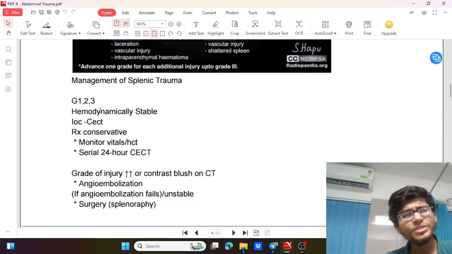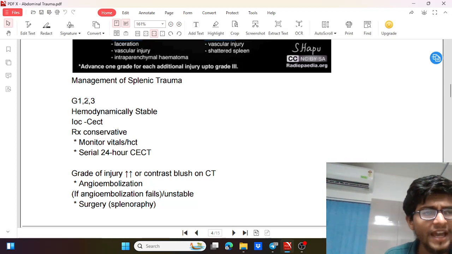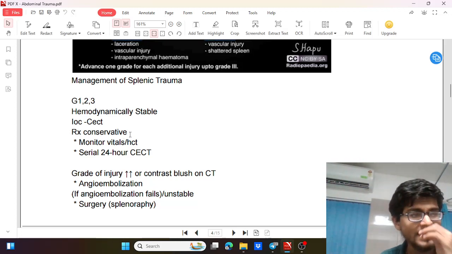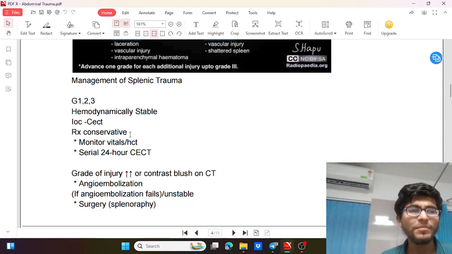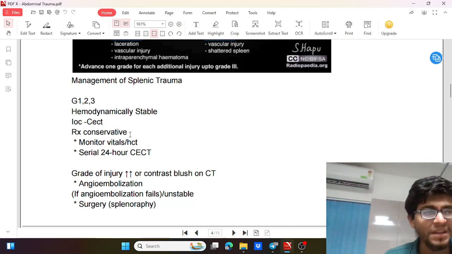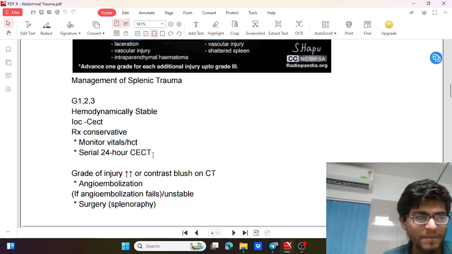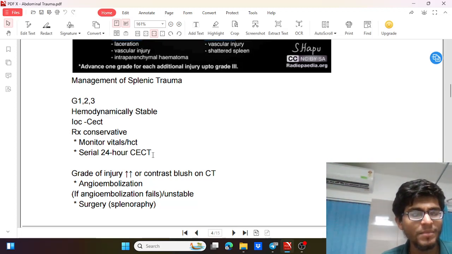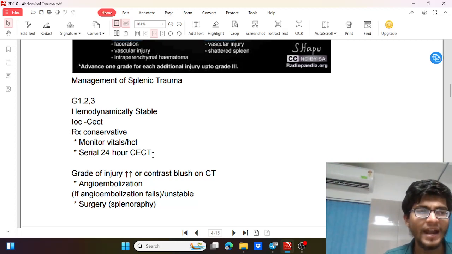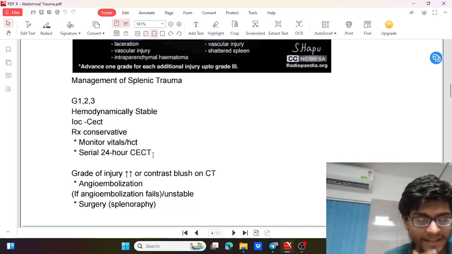These grades 1 to 3, especially 1 and 2, are generally managed conservatively by serial examination and monitoring of vitals, and we can also go for a serial 24-hour CECT, although this is not always needed. If the vitals are stable and the hematocrit is not dropping and it is a grade 1 or 2 injury, we can also avoid doing this CECT.